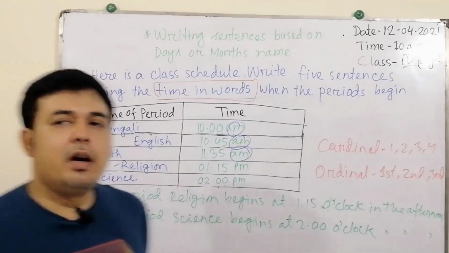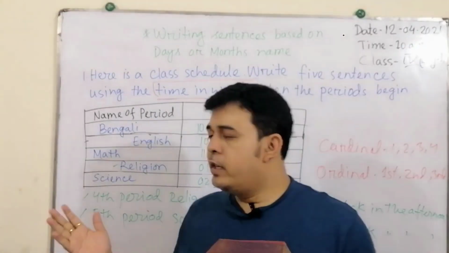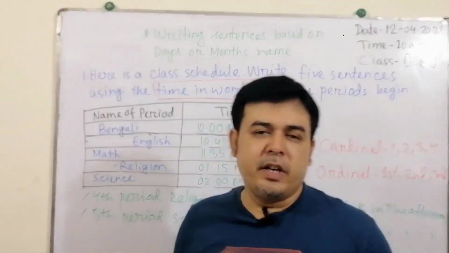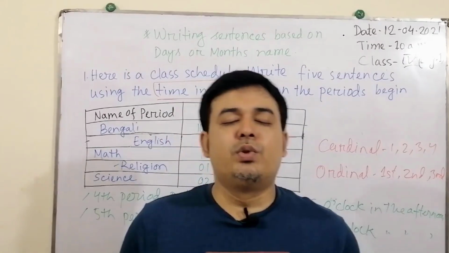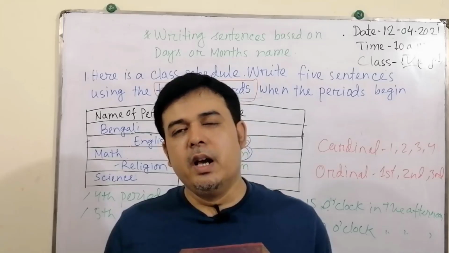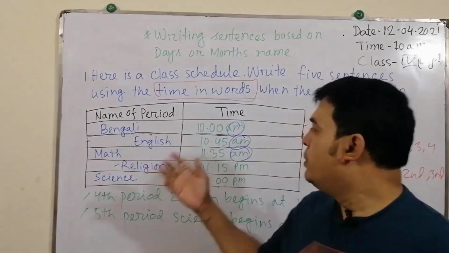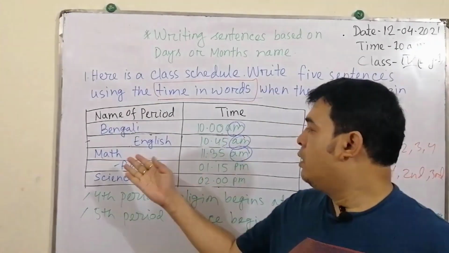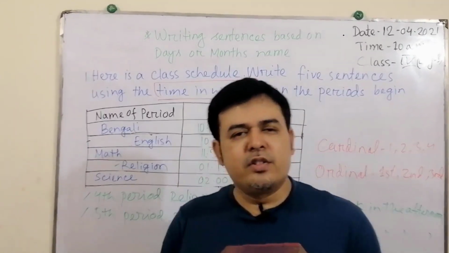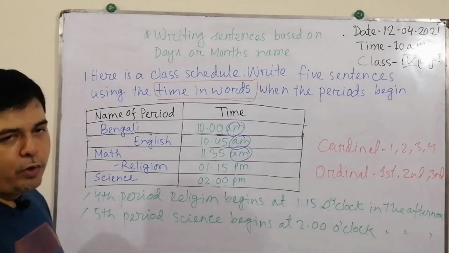So my dear students, I hope that you understand very well how to answer. That is pretty easy, but in the question paper, in my previous experience, different students become very confused. They start to make tables and charts, or they just write the simple thing: Bengali 10 o'clock, English 10:45 o'clock. No, that is not correct, okay? So you have to be very cautious and you have to write full sentences.